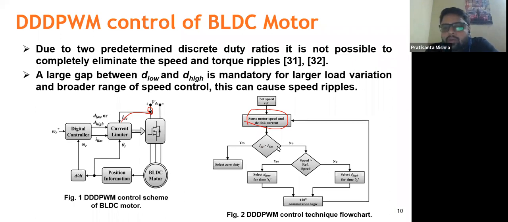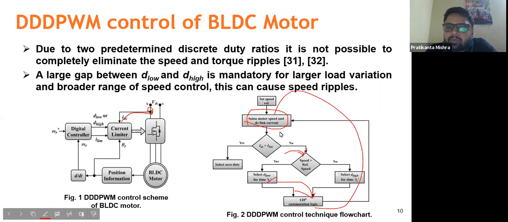Or else, if the current is within the limit, we can go for the comparison of speed. If the speed is greater than the reference speed, then we can choose a low duty ratio, or if the speed is lesser than the reference speed, then we can go for the high duty ratio for the particular sampling time, that is TS. Based on that, the BLDC motor will be driven with 120-degree commutation logic, and we'll follow the same sequence throughout the operation.